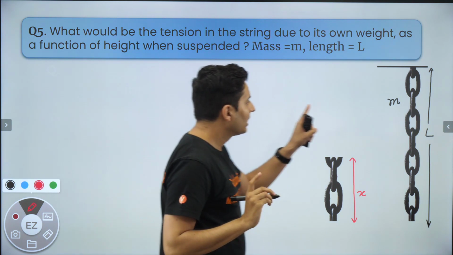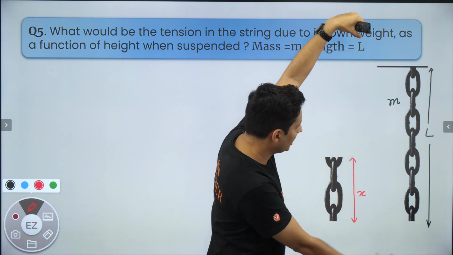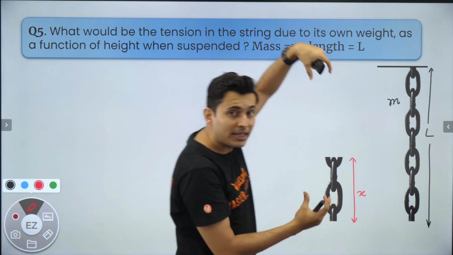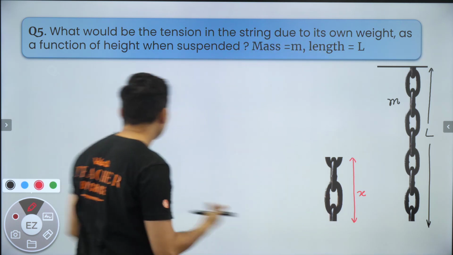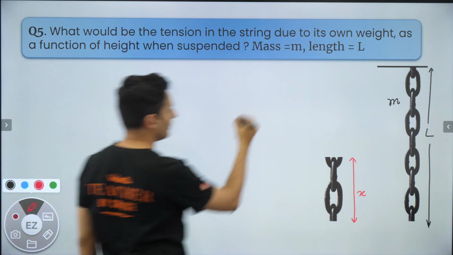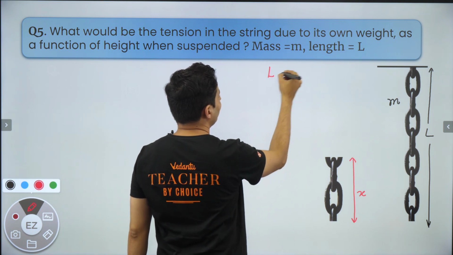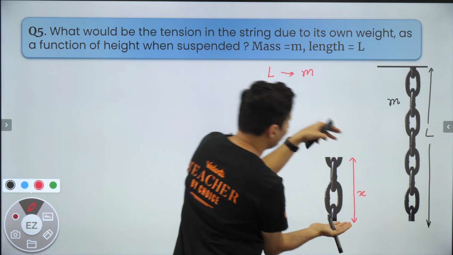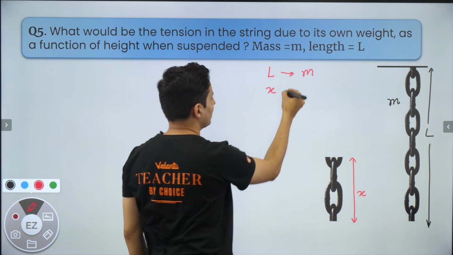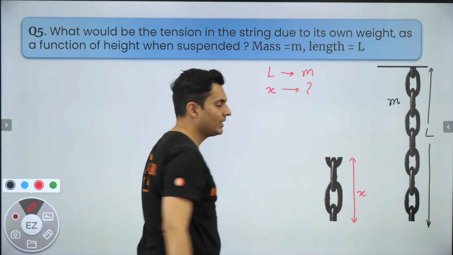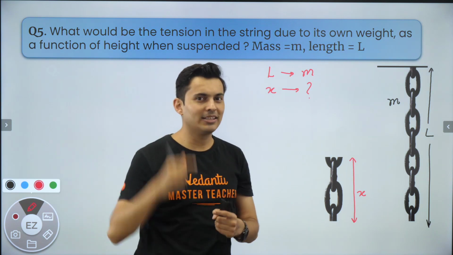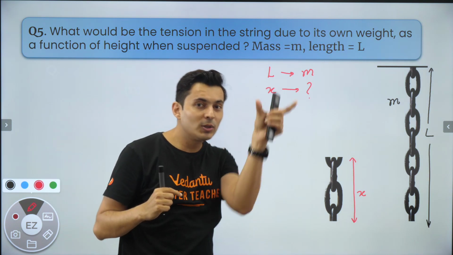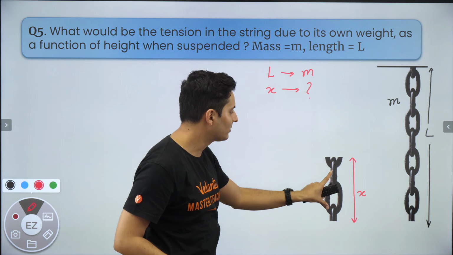Now, since the rope or the chain is uniform, mass per unit length is the same. So use the unitary method and you will get the answer. For a length of L, the mass is m. So for a length of x, how much is that mass? Think about it. It's not that difficult. The mass per unit length is m by L, and into the length will give you the mass of this part.